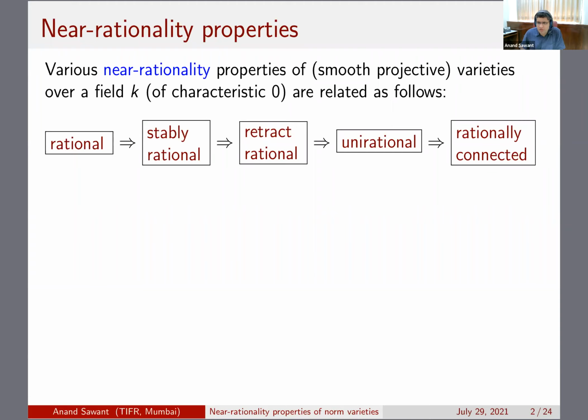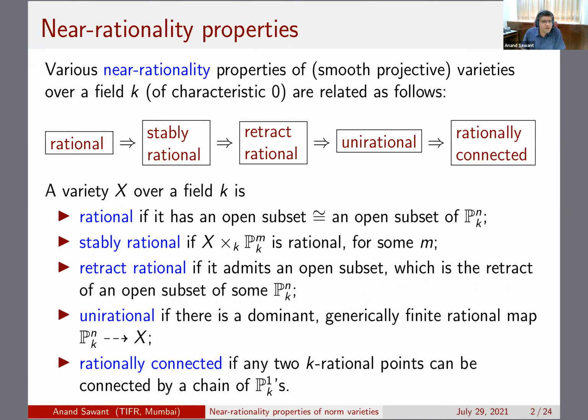Okay, so here are some so-called near rationality properties, and the relationship between them. Just to recall what they mean, here are the definitions. A variety is rational if it has an open subset isomorphic to an open subset of some projective space. Stably rational if after taking product with some projective space it becomes rational.